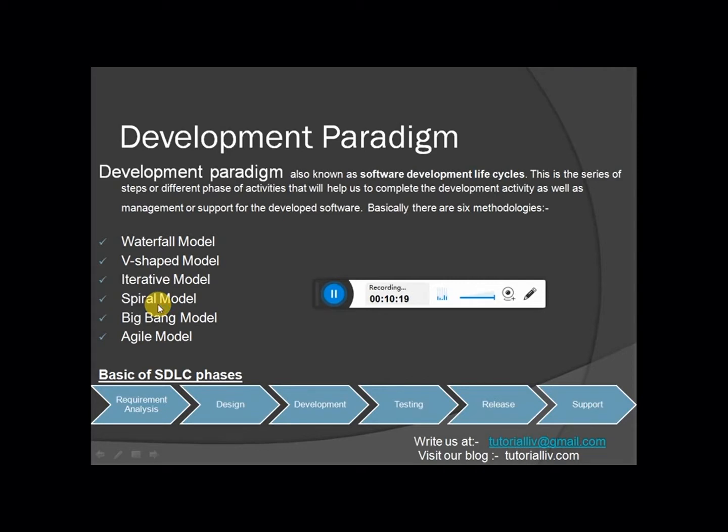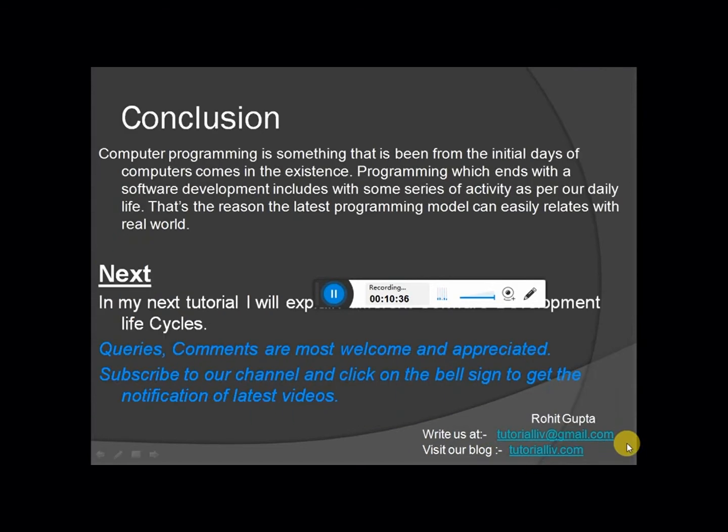Then the release comes into existence. We release the software, and then support comes. So these are some basic steps. We will go through all these development paradigms in detail in our next tutorial. So wait till then.